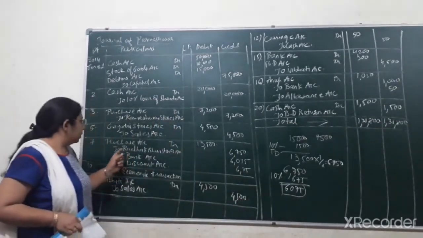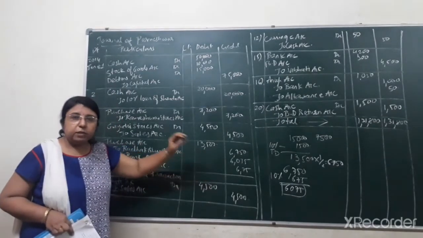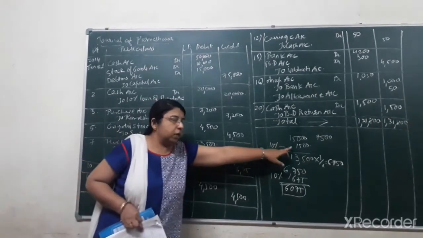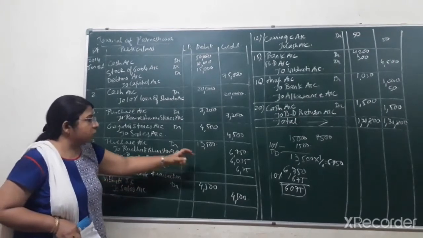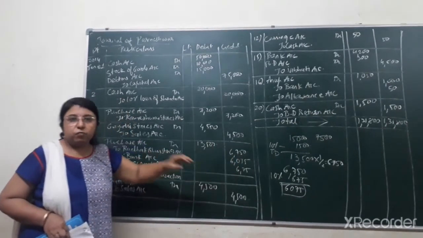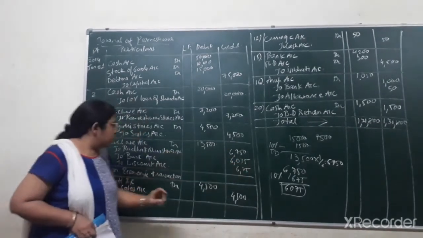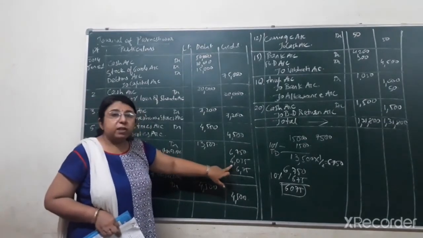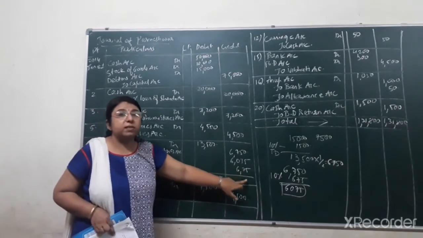Here you can see I have written the journal entry, purchase account debit, that is 13,500. That is the actual amount of goods that we have purchased after deducting the trade discount. To Radha Kishan Stores account credit, because still half amount we have not paid. So that becomes the creditors we have to pay in future to Radha Kishan Stores, that is 6,750. To bank account credit, that is we have paid the check of rupees 6,075 after getting the discount of rupees 675.